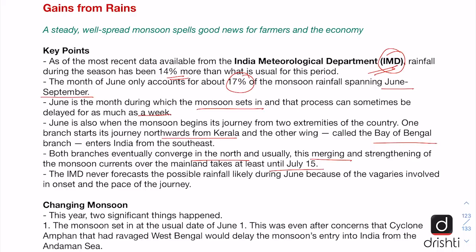Also the editorial says that IMD never forecasts the possible rainfall during the June month because of the uncertainties or the vagaries involved in the onset and the pace of the journey. So sometimes the monsoon covers the entire country in a very short span of time, while at other times there is a break in the monsoon and it takes a long time to cover the entire country. This year it has done it very fast. In fact, the fastest since 2013.